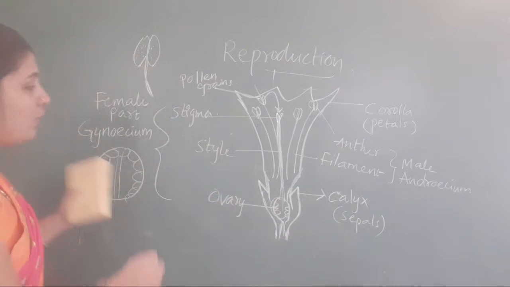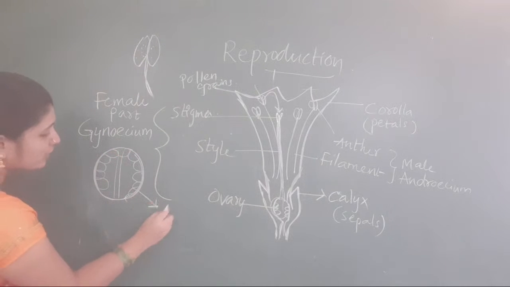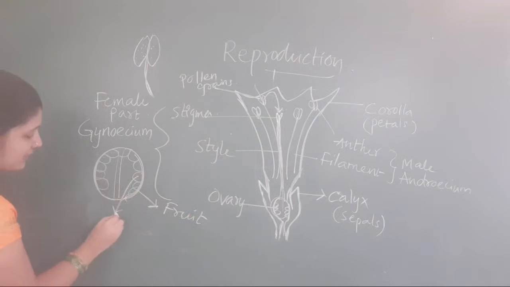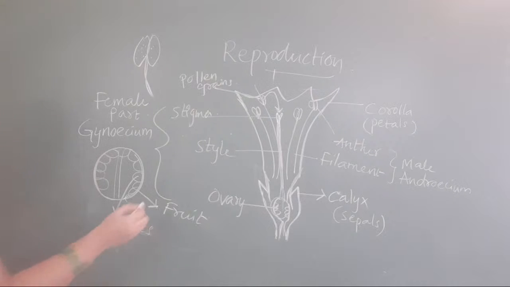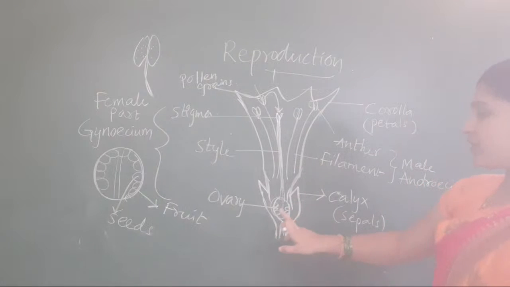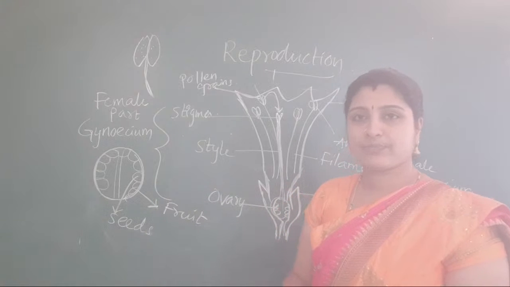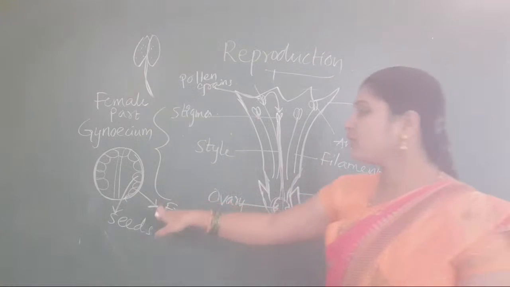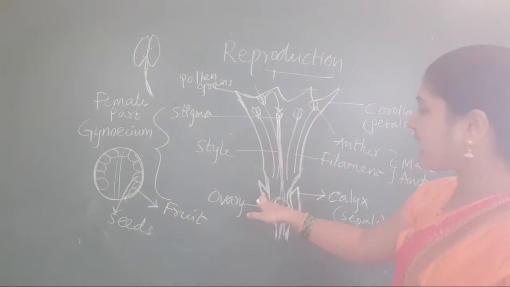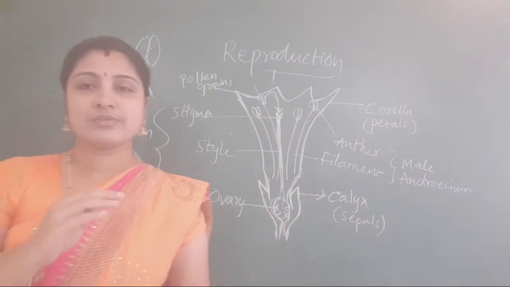So, after fertilization, this ovary that is present will change to fruit. These ovules that are present will change into seeds. Understood, students? After fertilization, ovary will change into fruit, ovules will change into seeds. Remaining, what happens? This calyx, corolla, they fall off.